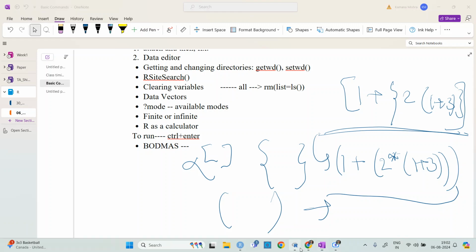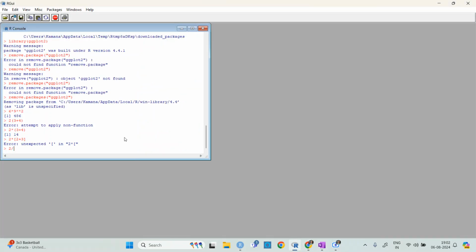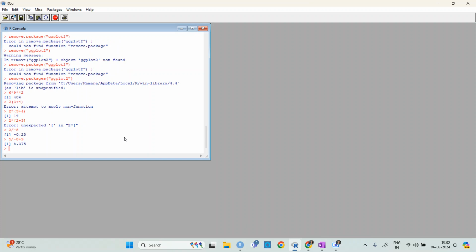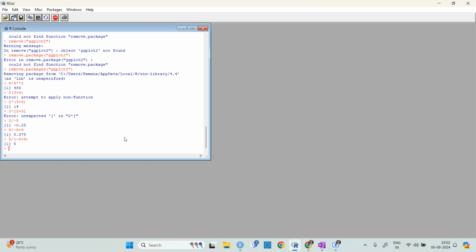And then if you are dividing by minus 8, then you can divide it directly. There is no need to put it in brackets. But if you are dividing by minus 8 plus 9, then it is firstly dividing by minus 8, then adding 9. Then what you need to do is write it in the bracket, minus 8 plus 9, then it will be 5, because 5 will be divided by 1.